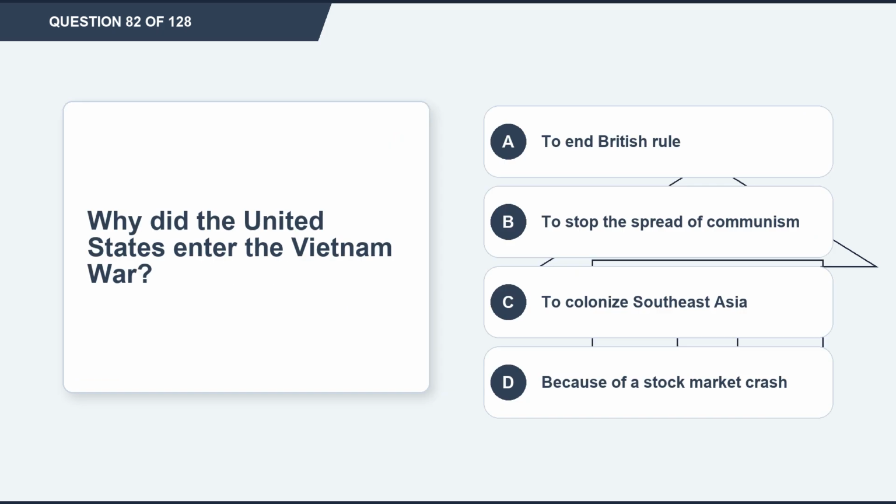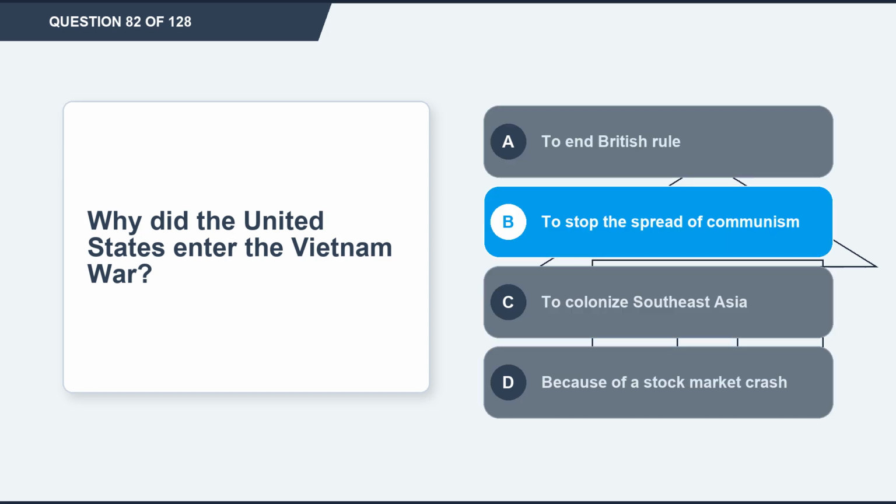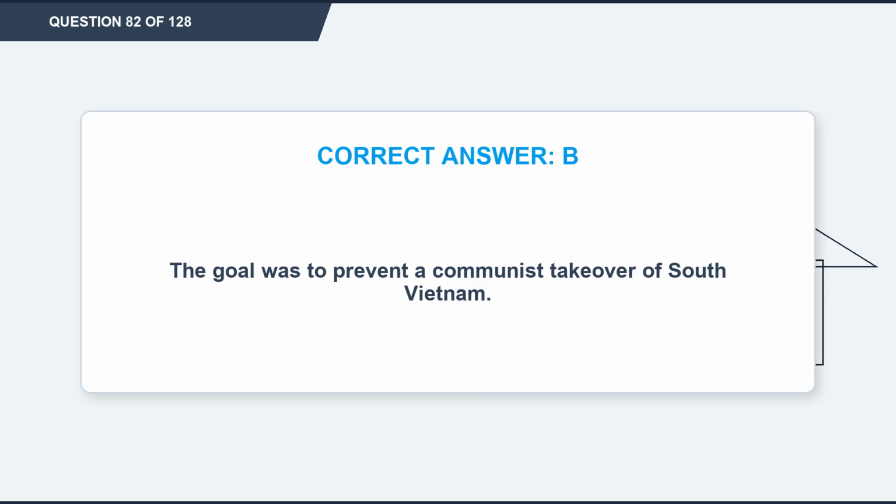Question 82. Why did the United States enter the Vietnam War? Option A, to end British rule. Option B, to stop the spread of communism. Option C, to colonize Southeast Asia. Option D, because of a stock market crash. The correct answer is option B, to stop the spread of communism. Explanation. The goal was to prevent a communist takeover of South Vietnam.